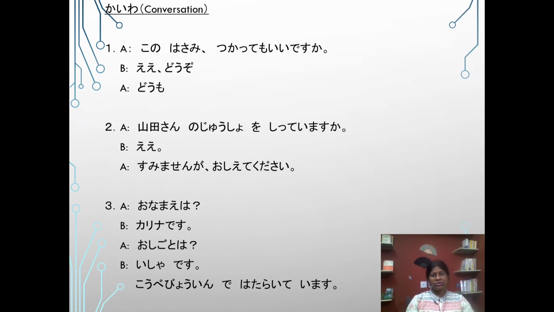Kaiwa, conversation. As you already know, if you have anyone with you, then do with that person, with your partner. If you don't have anyone, then make 2 hands as 2 persons. A-san, B-san. A-san to B-san. Kono hasami tsukatte mo ii desu ka? Dozo. Domo.